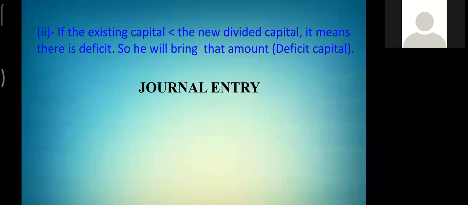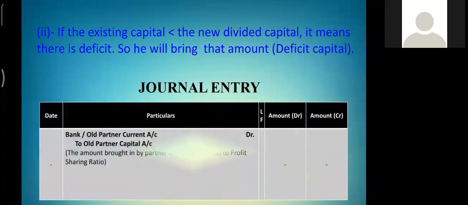Now, second situation: if existing capital is less than the divided capital, it means there is deficit. So he will bring that amount. Now, journal entry: bank or old partner's current account to old partner's capital account.